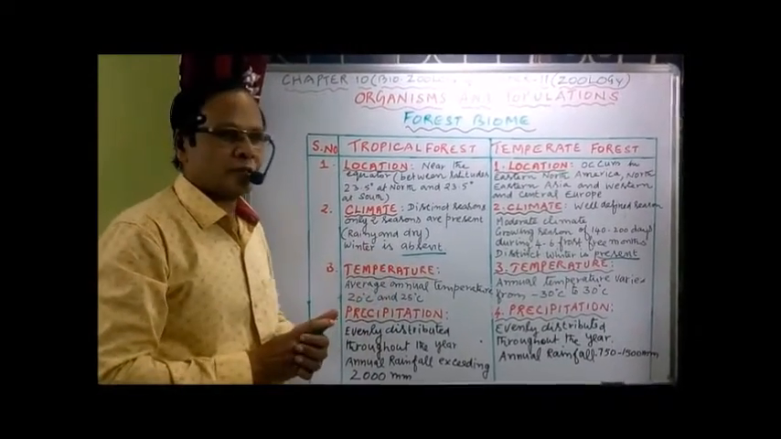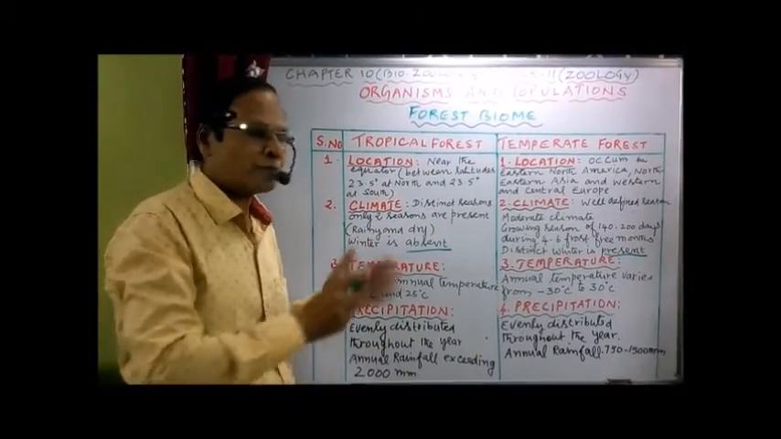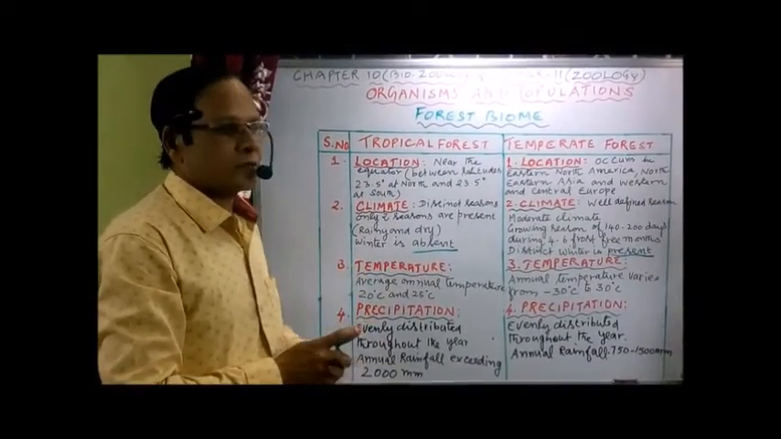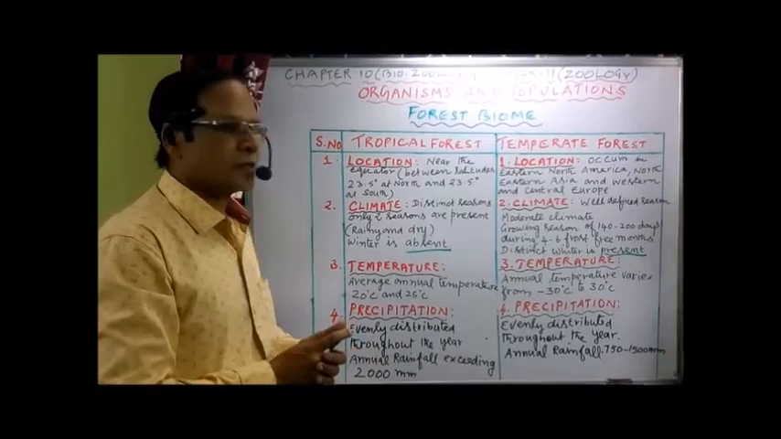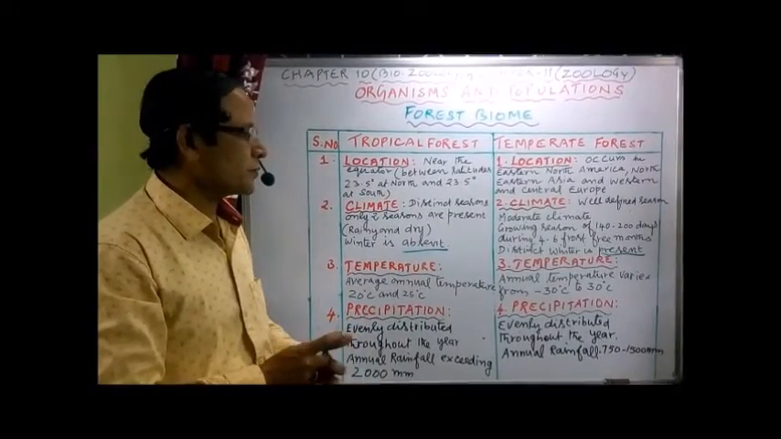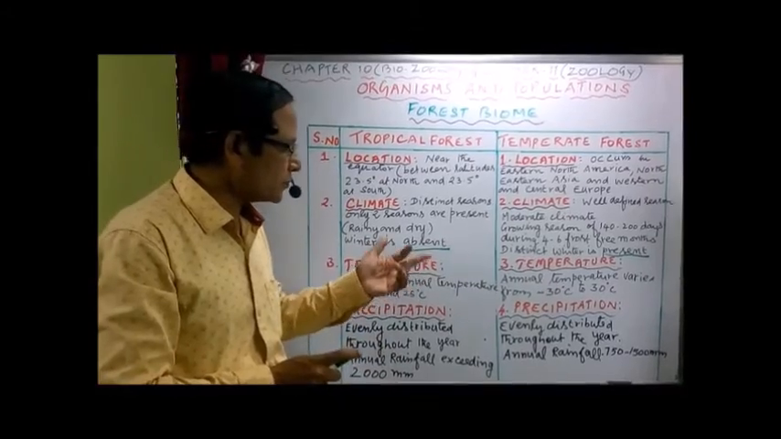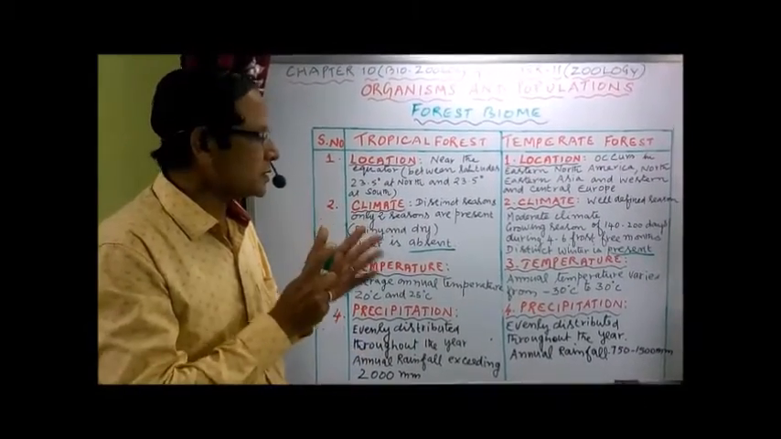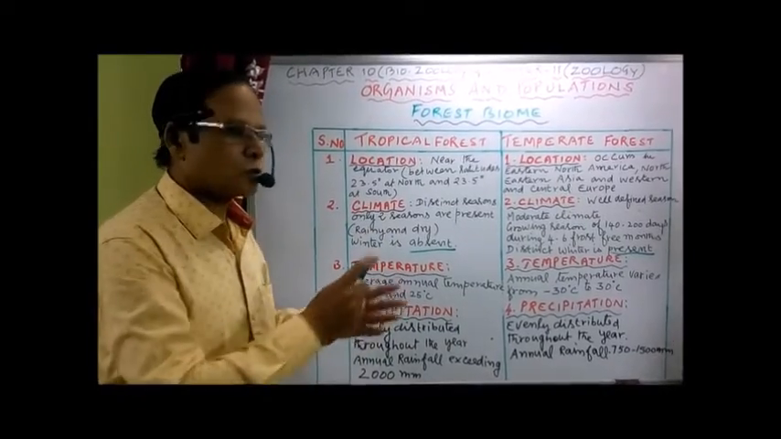Now regarding the temperature, it also varies from tropical forest to temperate forest. The average annual temperature in the tropical forest ranges from 20 degrees Celsius to 25 degrees Celsius. But in the temperate forest, the annual temperature varies from minus 30 degrees Celsius to 30 degrees Celsius. That is also a difference.